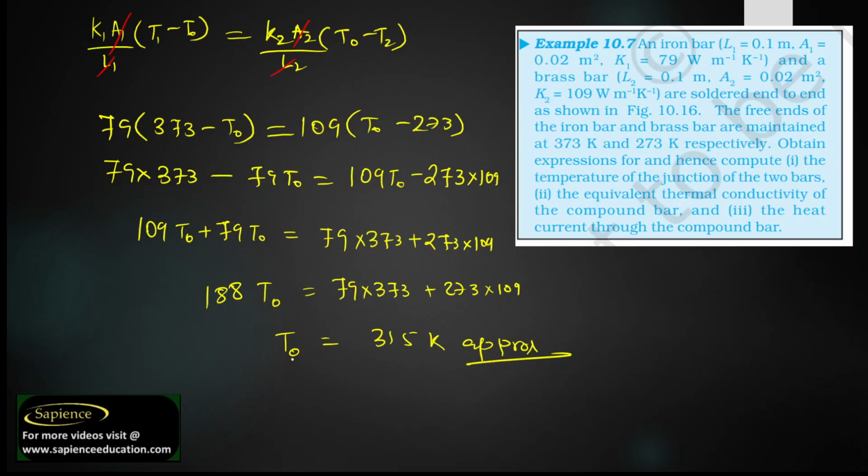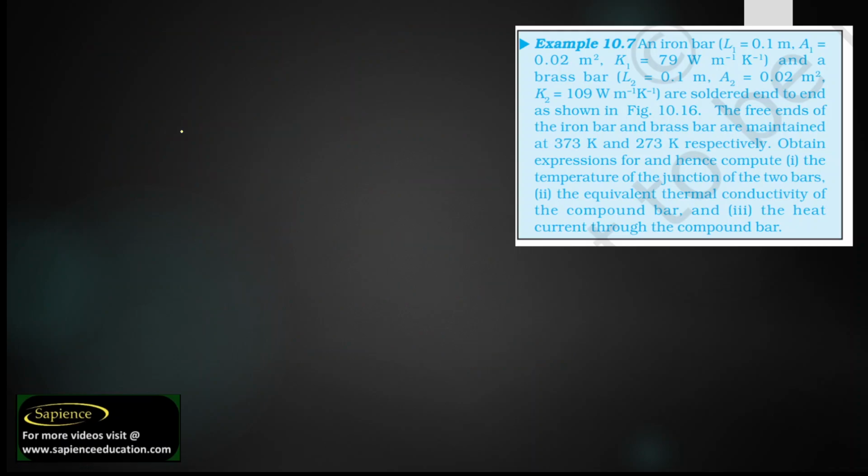Now the second part. What is the second part? In the second part, they are asking for the equivalent thermal conductivity, K equivalent.